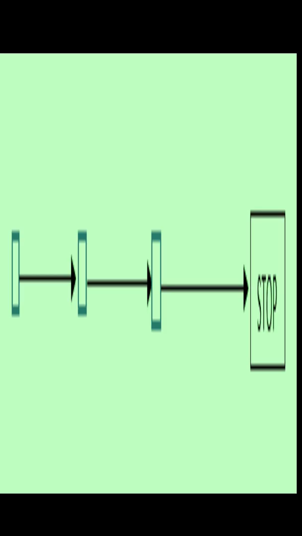MERS also worked very hard and its chain became like this. One person took a bit of long time to infect the second person. The second person took a little bit more time than the first person to infect the next one. The third person tried very hard to infect, but the infection stopped. That means that the spreading of the virus MERS stopped.